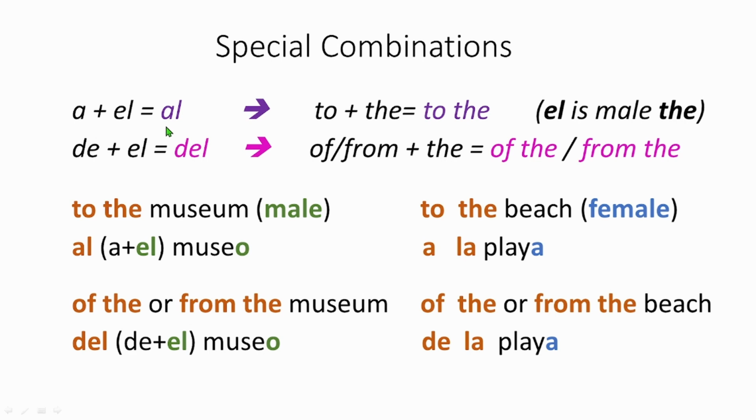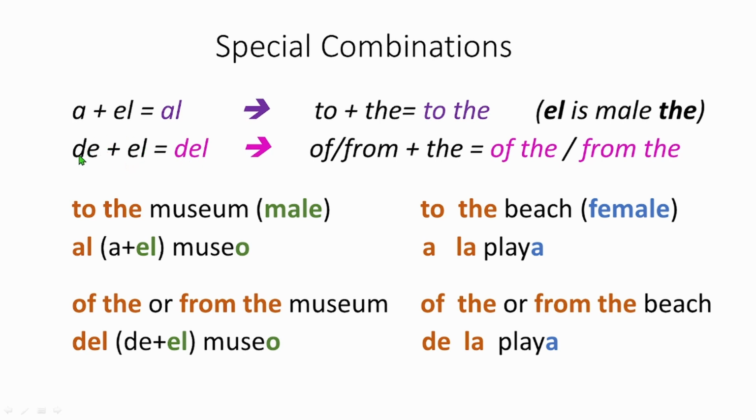Perfect. Next we have del. Del comes from de plus l. De means of or from, and l is the. So the combination means of the or from the. It's mostly from the.